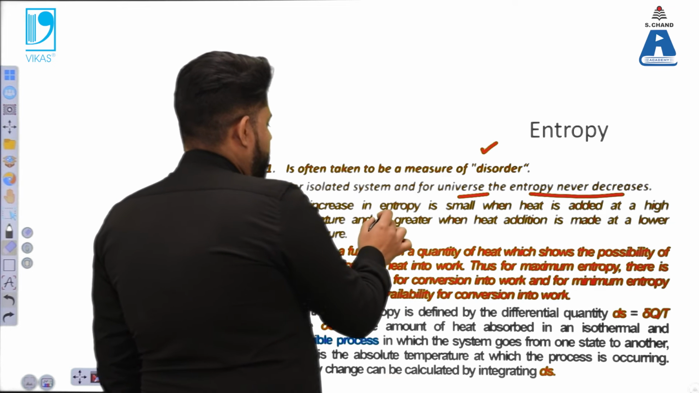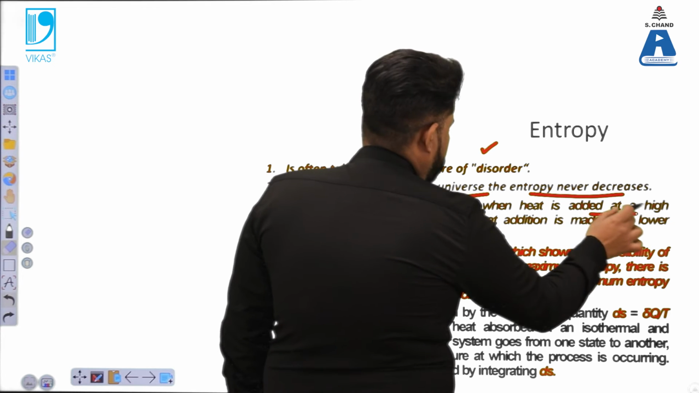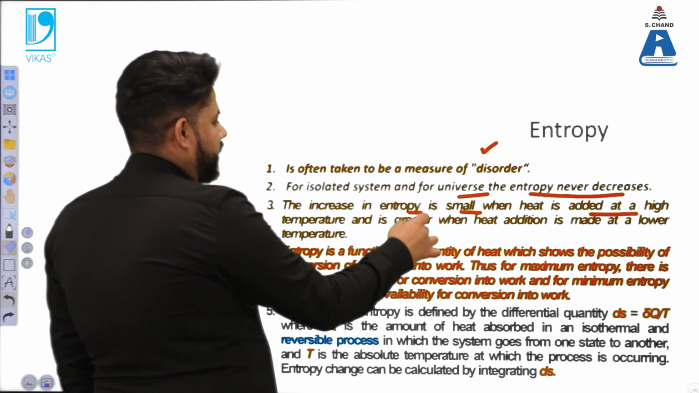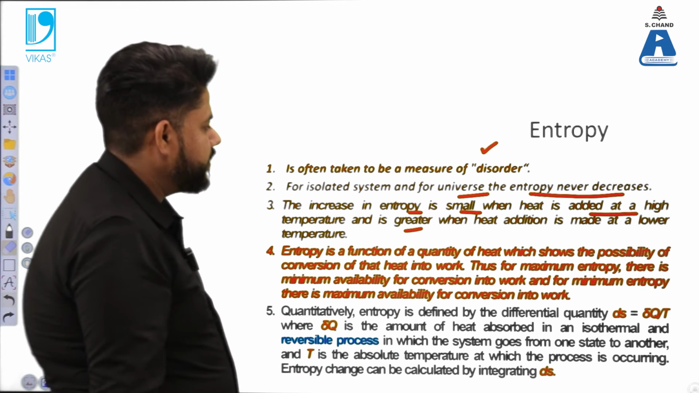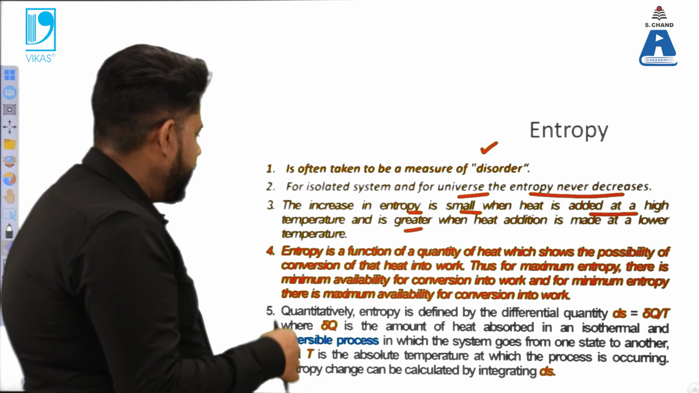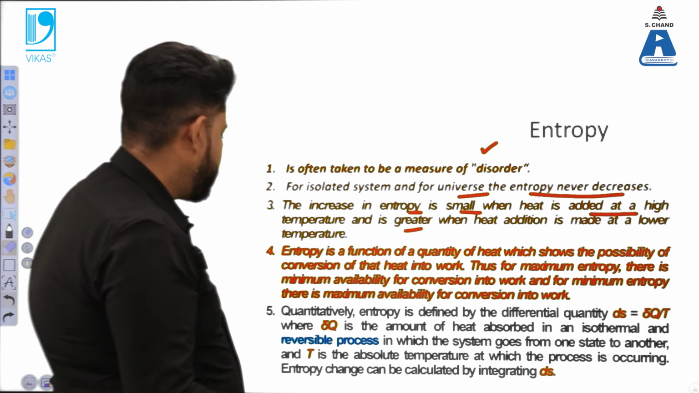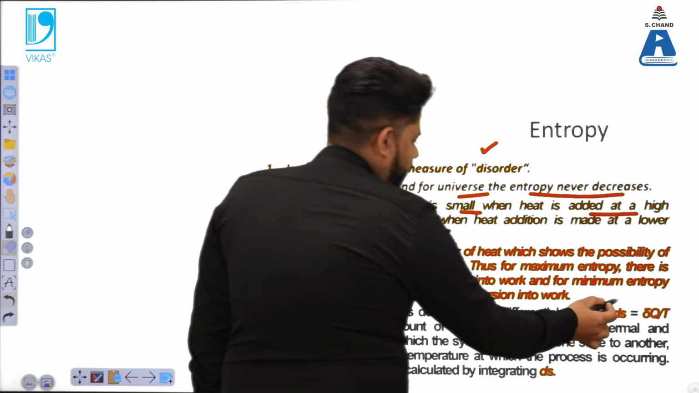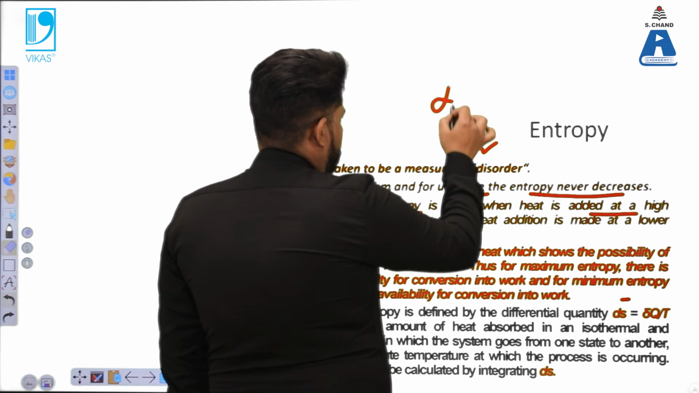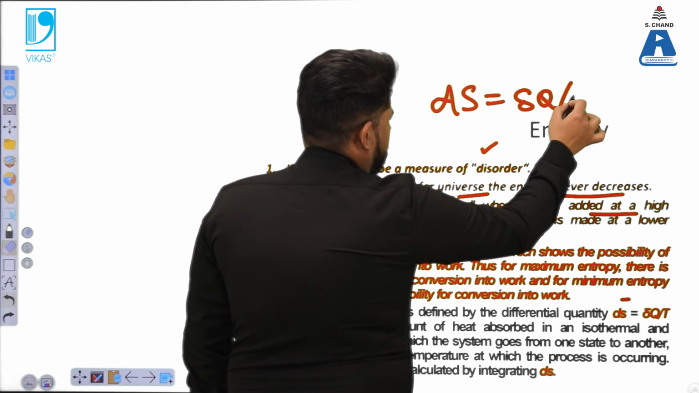And whenever there is an increase in entropy and that increment is very small, heat is added at the higher temperature, and a greater amount of heat addition is made at the lower temperature. Additionally, entropy is a function of energy and temperature. So entropy is also represented as dS equal to delta Q over T.